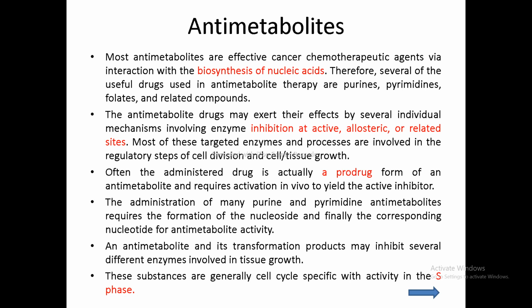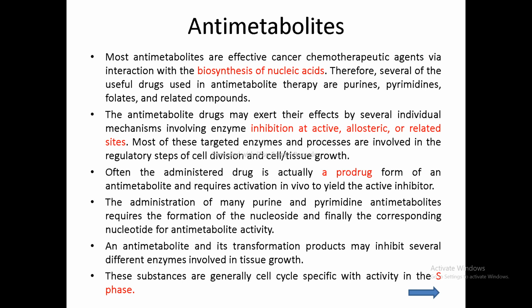In the previous lectures, we have covered one major class, the DNA alkylators, right? In DNA alkylating agents, we covered 4 to 5 different subclasses: nitrogen mustards, nitrosoureas, DNA methylating agents, and one more class. So likewise, we have covered the DNA alkylating agents. And now the next major class of these anti-cancer agents is the antimetabolites.